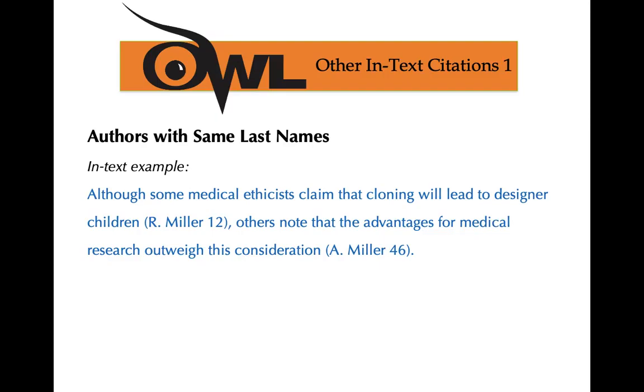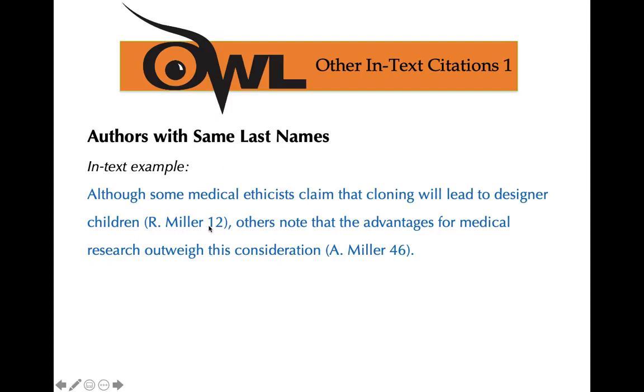All right, let's say you are citing two authors, but they happen to have the same last name. And so if all that is required in the in-text citation is the last name of the author and the page, how do I know which author you're referring to? So this is what you would do to differentiate the different authors by the same last name.